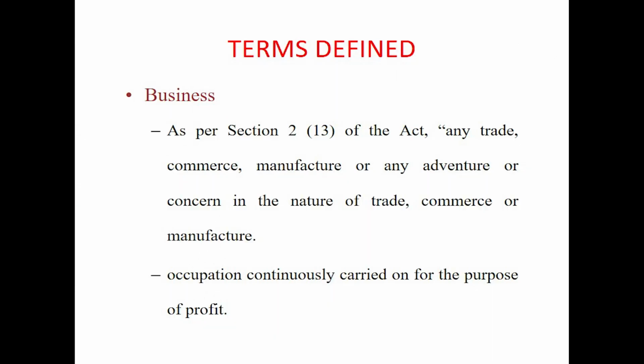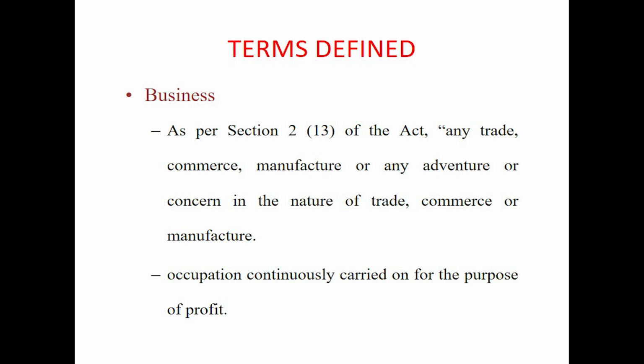Now, as we were saying, you will also know the terms that are used in this particular head of income. Our topic is profits and gains of business and profession. What is business? Business is defined under section 2 subsection 13 of the Act as any trade, commerce or manufacture or adventure in the nature of trade, commerce or manufacture. Okay. So, anything that is in the nature of trade.